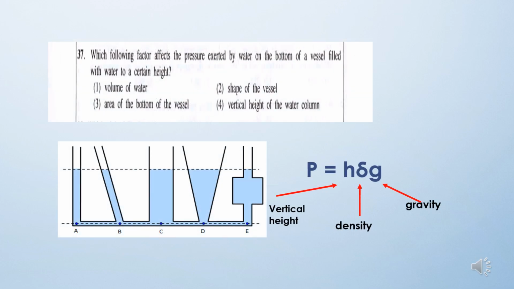This formula can be used to find the pressure due to a liquid column. Pressure equals h rho g. Here h means vertical height, rho is density, and g is gravity. In water vessels, the vertical height affects the liquid pressure. Then the choice is the fourth one. The answer is the fourth one.